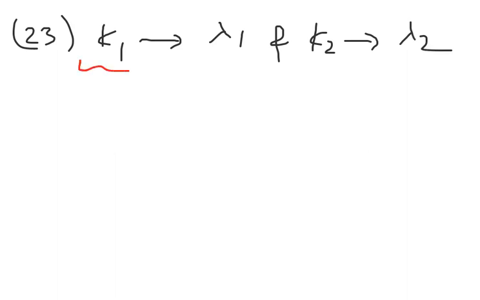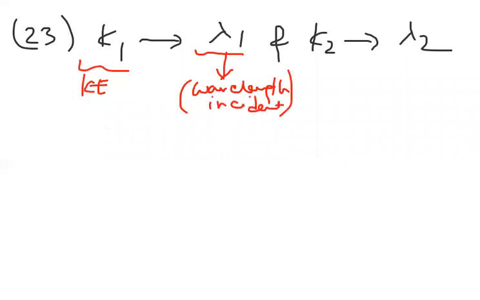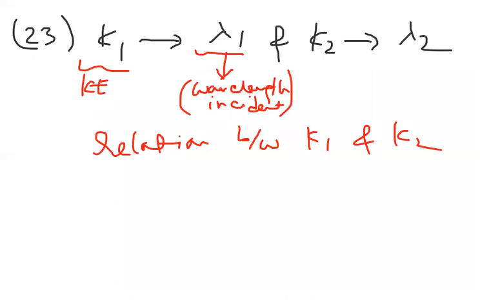K1 is the kinetic energy when incident with lambda 1. Similarly here also, K means kinetic energy, lambda means incident wavelength. So now they are telling us to find the relation between K1 and K2.